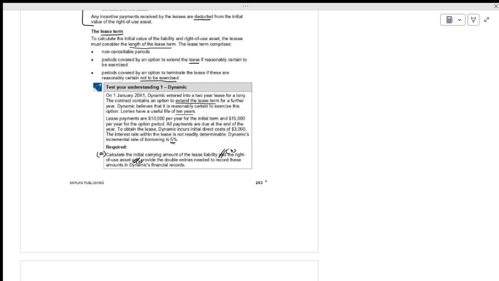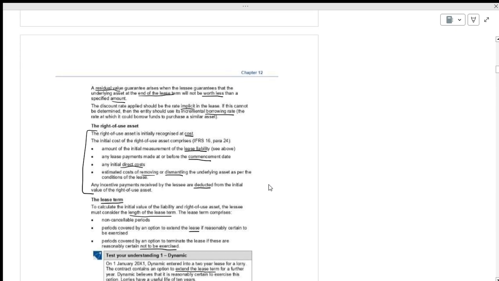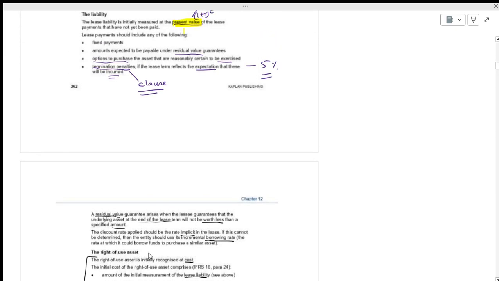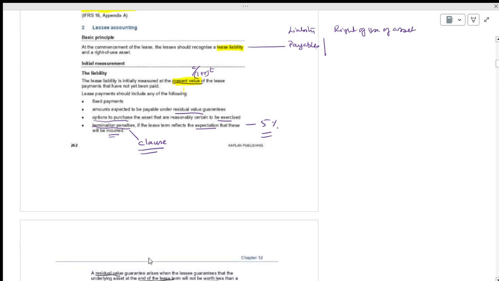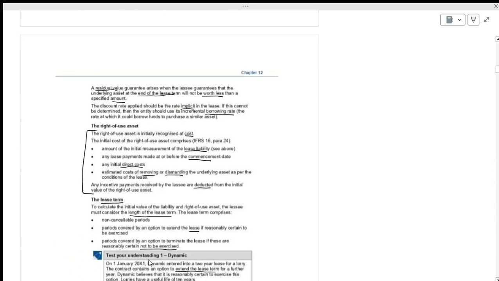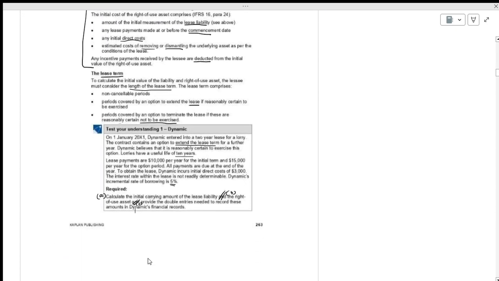Fine. Now, what we have to do? The first one is to follow the steps. What they have said: the initial value. The lease liability has to be initially measured at the present value. Is that step 1?